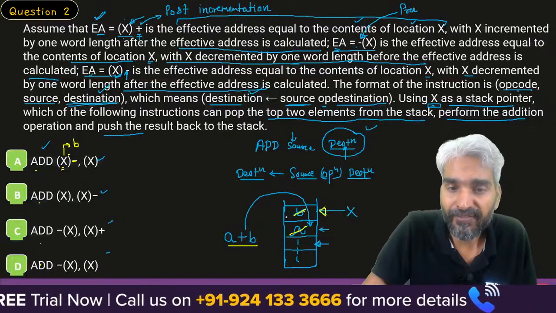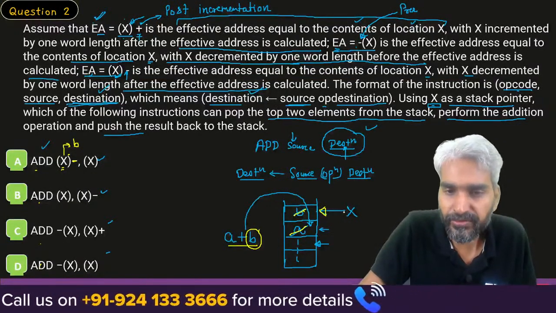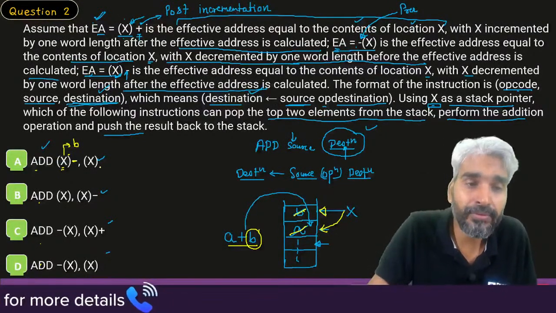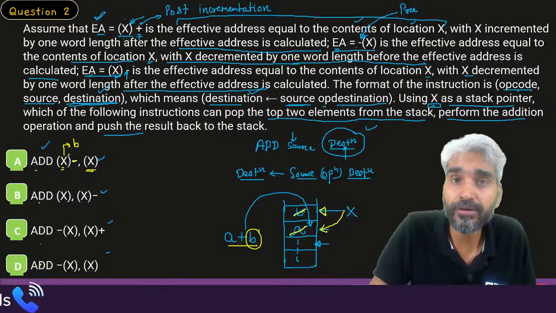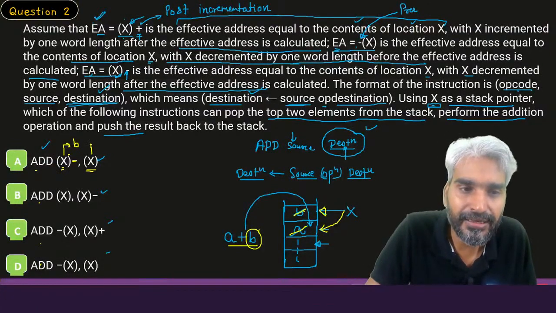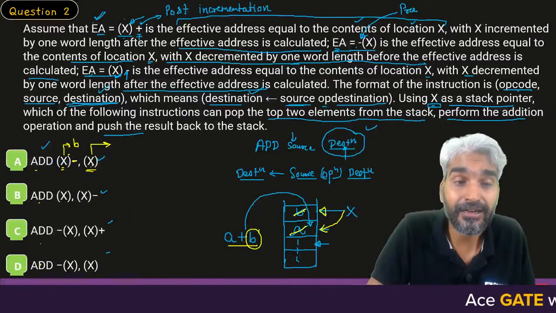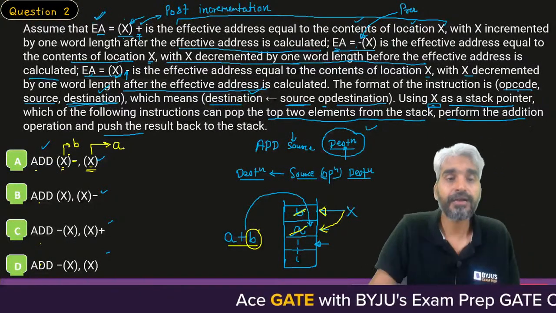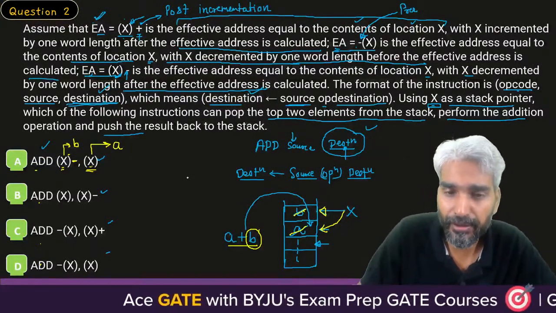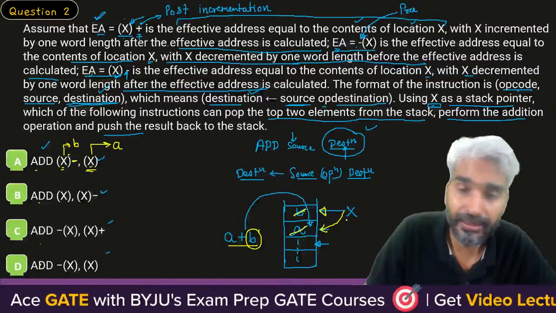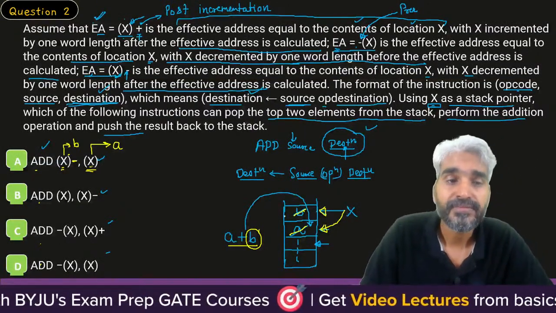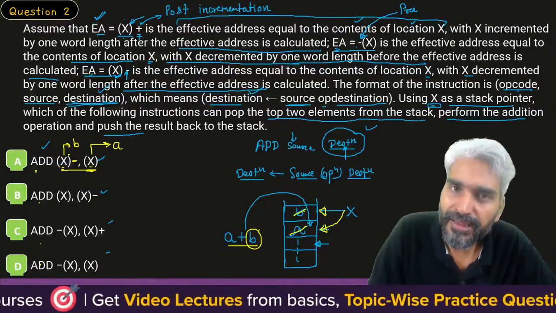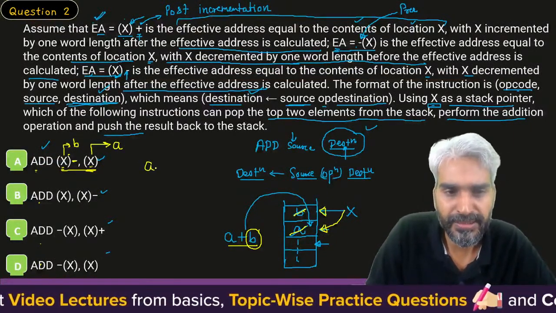After popping this element B, X will start pointing to this. Now we need the second operand. The second operand will be specified by the second location. With respect to the second location, the effective address is the content of memory location X, which is A, because after decrementing the pointer, X is pointing to this location A. Clear?